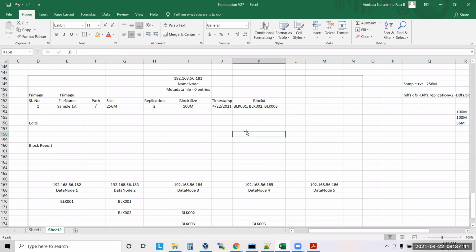Yes. I have only block numbers, right? No, data node information is not there. Data node information is not there in the metadata. Will you agree with me? Yes. Okay, fine.